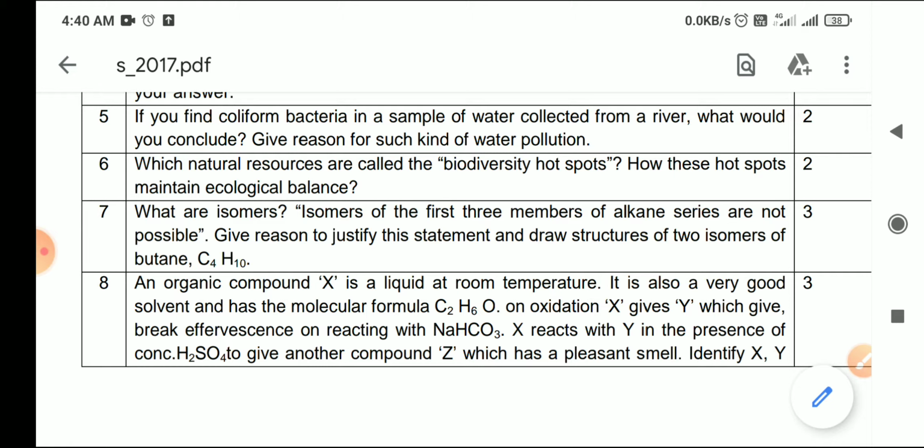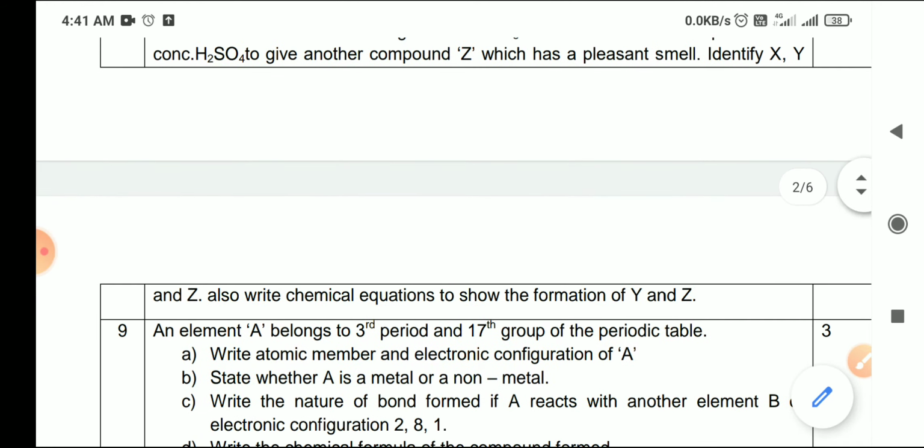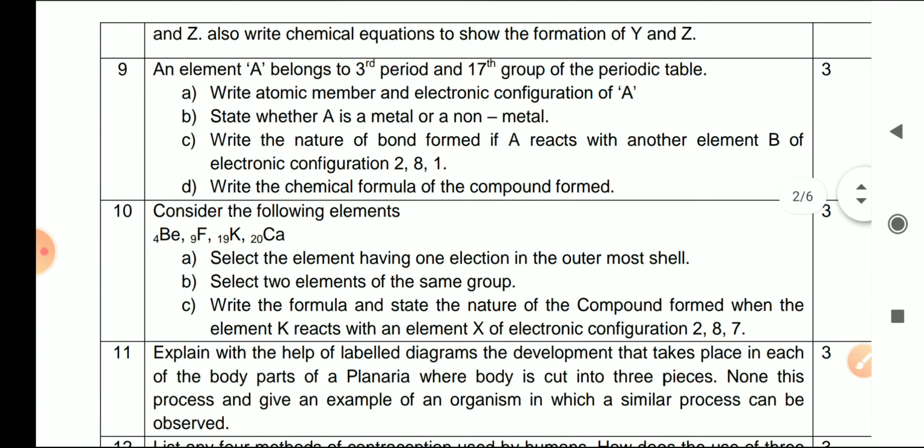Now question number 8. Here you can see that this question is related to C2H6O, and because you know that the functional groups are removed from your syllabus, it is not in your syllabus right now. Come to the next question, 9.